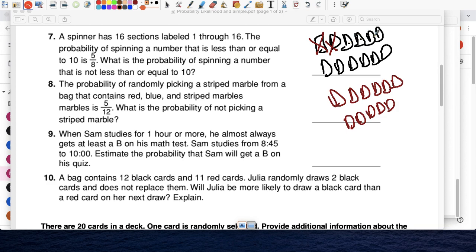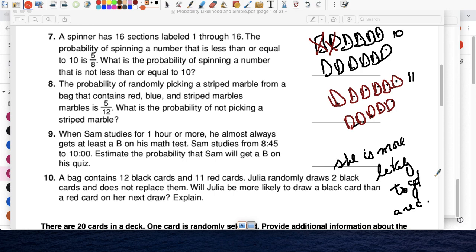We have 1, 2, 3, 4, 5, 6, 7, 8, 9, 10. There's 10 black cards. And 1, 2, 3, 4, 5, 6, 7, 8, 9, 10, 11. And there's 11 red. So on the next one, her third try, is she more likely to get a black or more likely to get a red? Well, there's more red, so she's more likely to get a red because there are more red cards. Okay, so hopefully this was not that